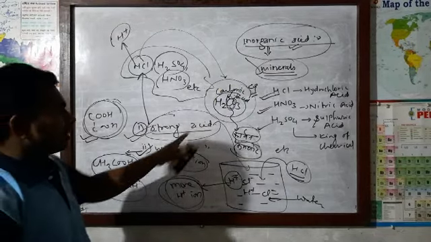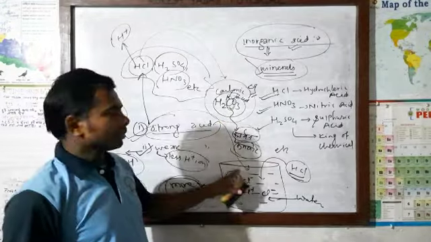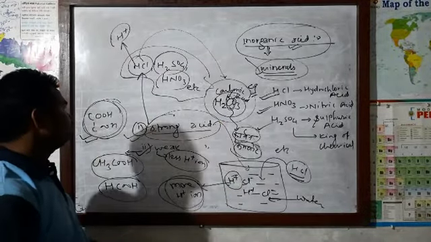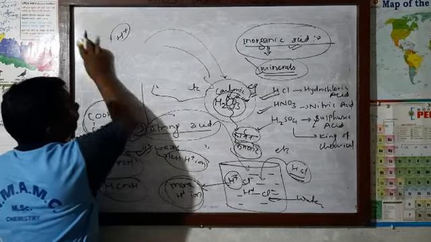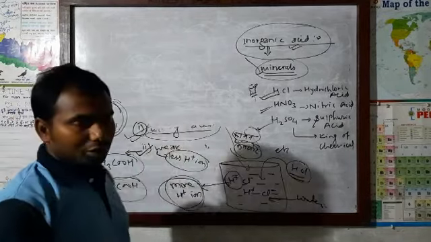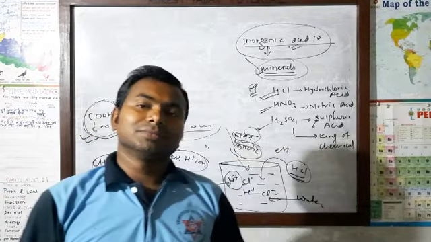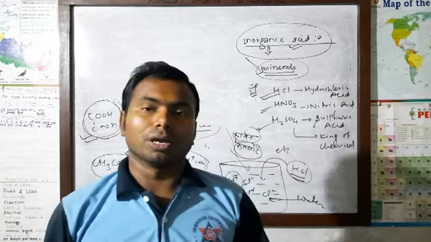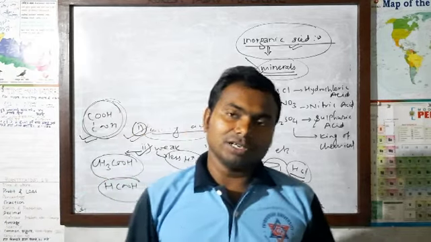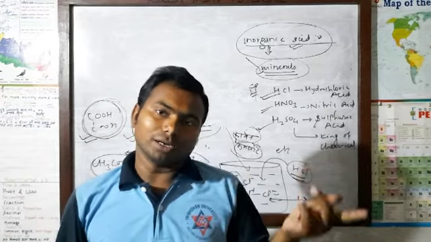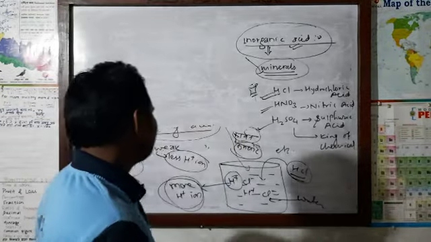The weak acid contains carbon, but a strong acid lacks carbon. That you must understand. Okay, these are the matters of organic and inorganic acid. And as I have told earlier, strong acid, since it gives more hydrogen ion, acts as a strong electrolyte. And weak acid gives less hydrogen ion, that's why it acts as a weak electrolyte.